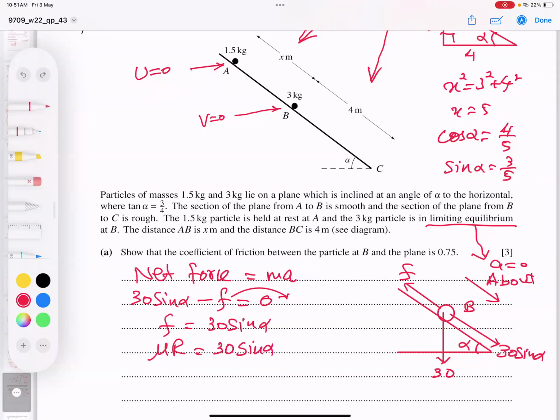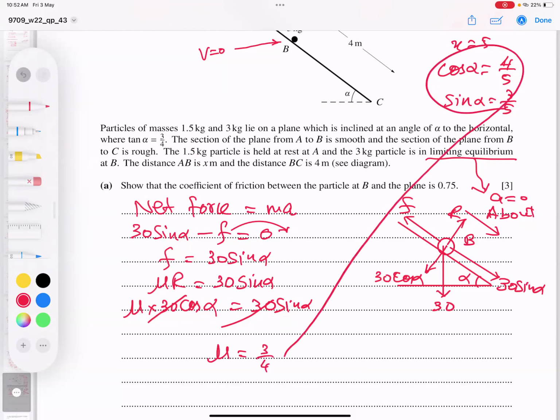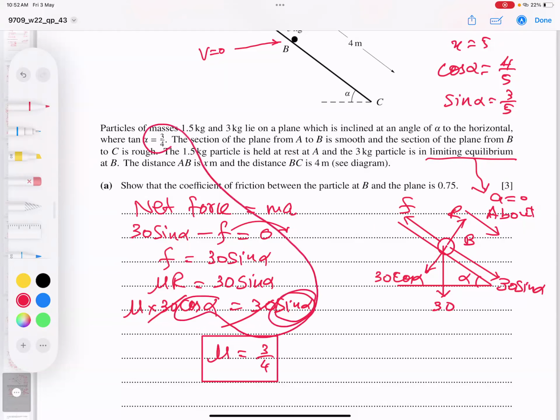Now I'm going to plug in. What is R? R is upwards, and the component is this way, so R is 30 cos alpha. Plugging in the numbers: mu times 30 cos alpha equals 30 sine alpha. The 30 cancels, and mu equals sine over cos, which is tan alpha. Tan alpha is 3 by 4, or 0.75, same thing. So proved.